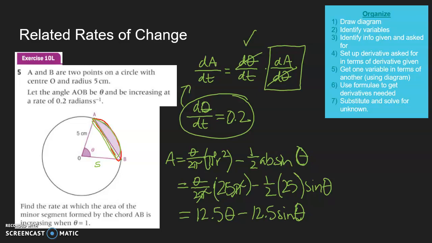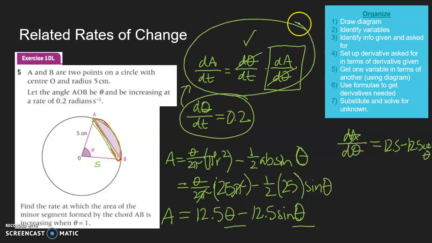So we need to find dA/dθ. Let's get that. Let's find the derivative. All right, so this is already in terms of A and theta. We're just going to take the derivative of both sides. So dA/dθ is going to equal, oh, I'm sorry, this should have been 12.5 theta. That's not 12.50. It's going to be 12.5 minus 12.5 cosine theta, using our trig derivatives. Sorry, that is super messy. And now we can use this dA/dθ in our original formula.